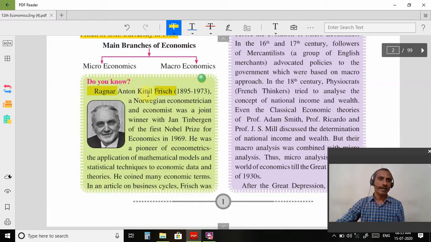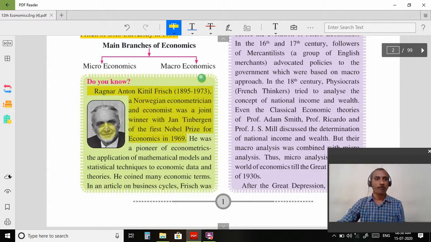Ragnar Anton Kittil Frisch, duration is 1895 to 1973, a Norwegian econometrician and economist, was joint winner with John Tinbergen of the first Nobel Prize for economics in 1969.